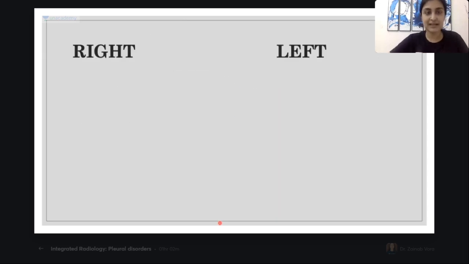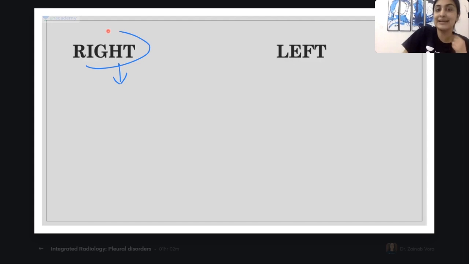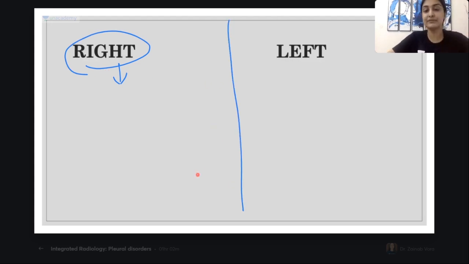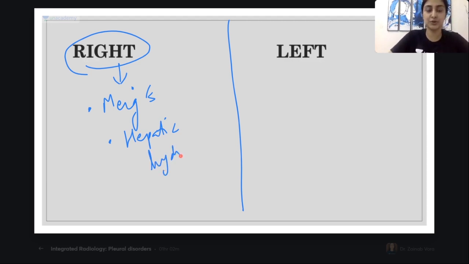With this background only, let's fill up this table. So when we have just a right-sided unilateral effusion, what are the causes of right-sided effusion? The right will be more commonly predisposed. What is the one thing that we have already seen, guys? Yes, it is Meigs syndrome. What is the other thing? Yes, it is our hepatic hydrothorax. All right, so what we call caused by liver causes. So hepatic hydrothorax because of cirrhosis, or also because of what?